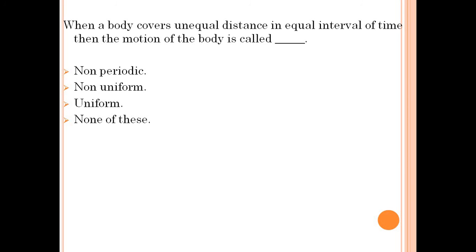When a body covers unequal distance in equal intervals of time, then the motion of the body is called non-periodic, non-uniform, uniform, none of these. Answer is non-uniform motion.